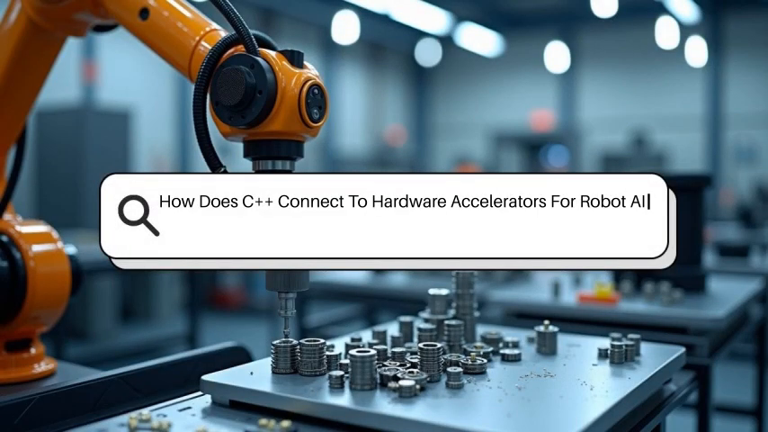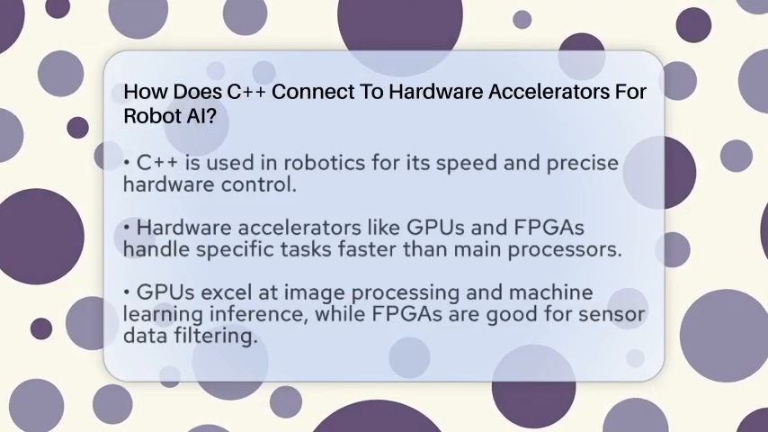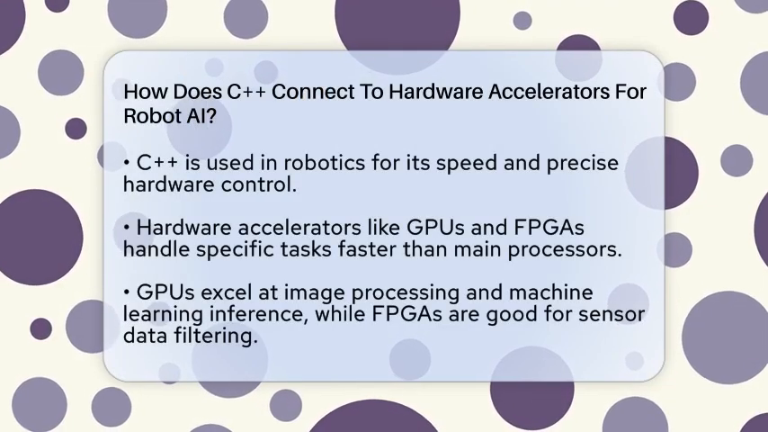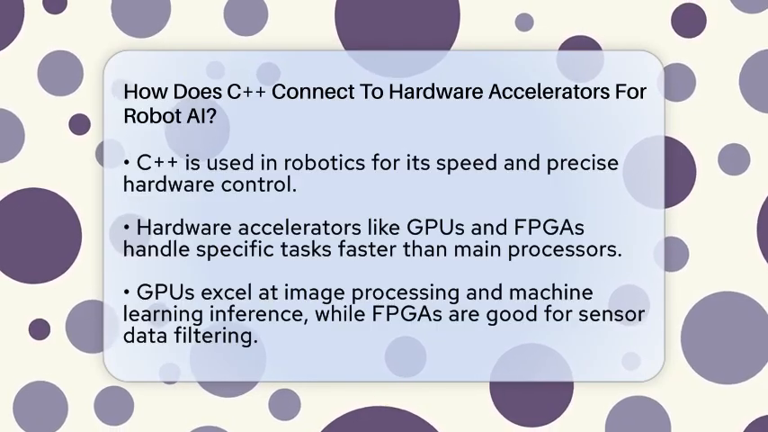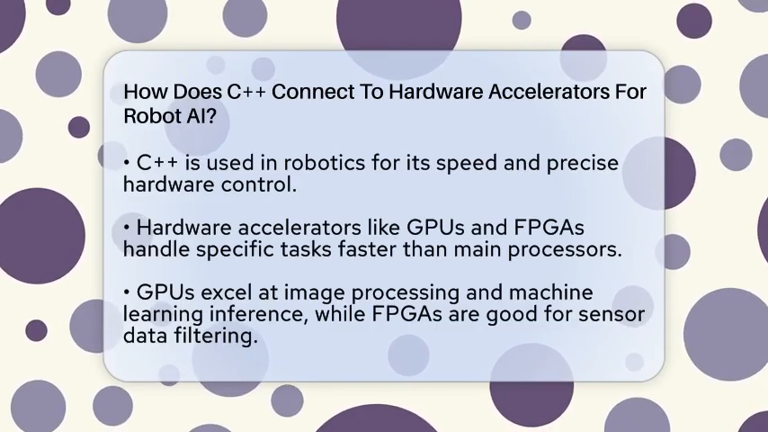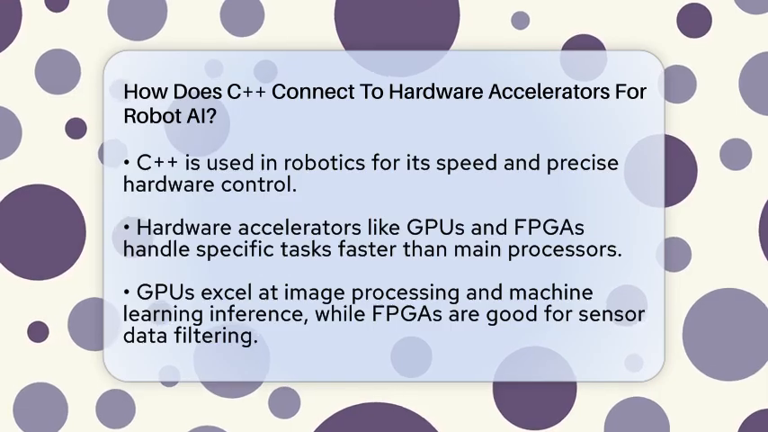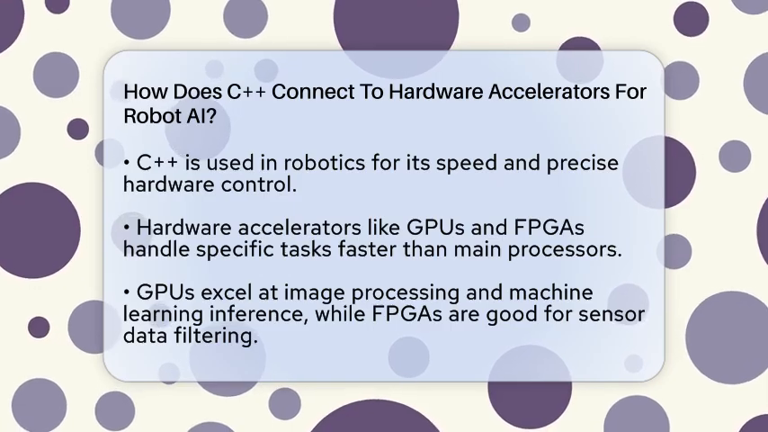How does C++ connect to hardware accelerators for robot AI? Imagine building a robot that can see, think, and react in real time. How does the software make that happen so quickly and smoothly? That's where C++ and hardware accelerators come into play.